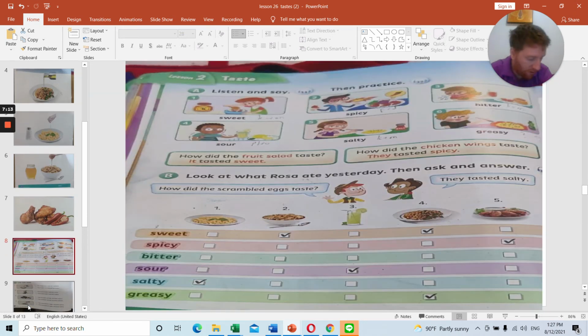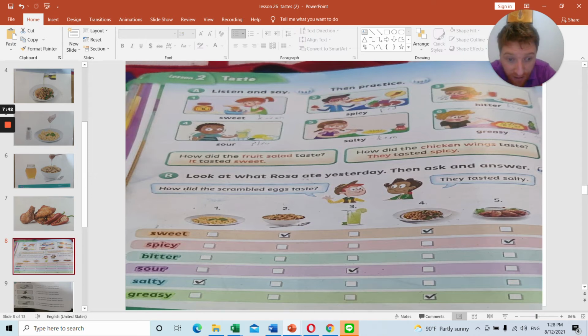And so then you can go to your student book on page 30. So exercise B, look at what Rosa ate yesterday. So Rosa ate, number 1, she ate scrambled eggs. 2, she ate cereal. 3, she ate lemonade. 4, she ate fried rice. And 5, she ate chicken wings.